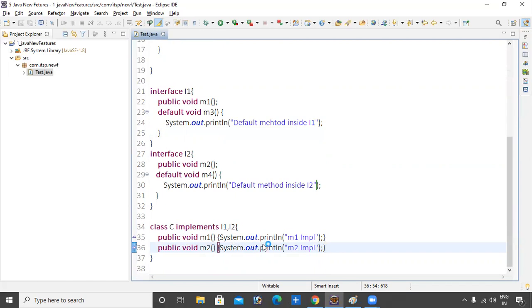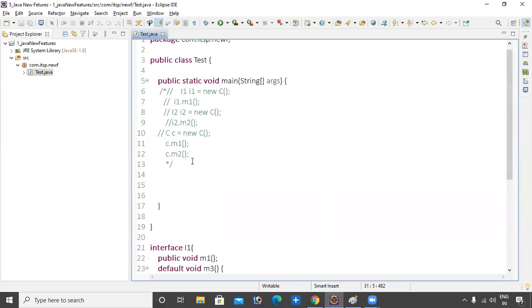If you provide the declaration here, it's okay. If you want to override this method, then you can provide the implementation. If you don't want to override, then happily you can use it. Simple.